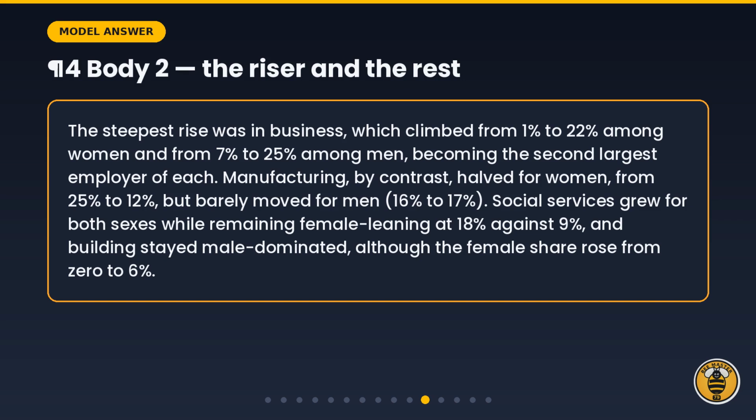Paragraph 4. The steepest rise was in business, which climbed from 1% to 22% among women and from 7 to 25% among men, becoming the second largest employer of each. Manufacturing, by contrast, halved for women from 25 to 12%, but barely moved for men, 16 to 17%. Social services grew for both sexes while remaining female-leaning, 18% against 9%, and building stayed male-dominated, although the female share rose from 0 to 6%.